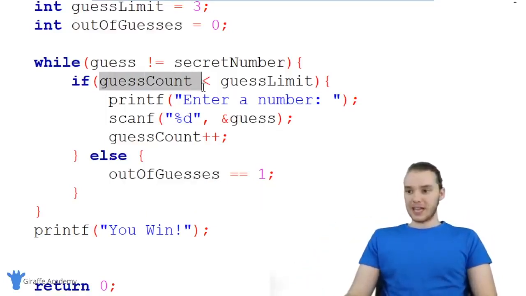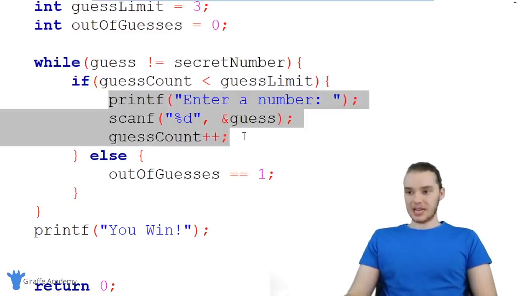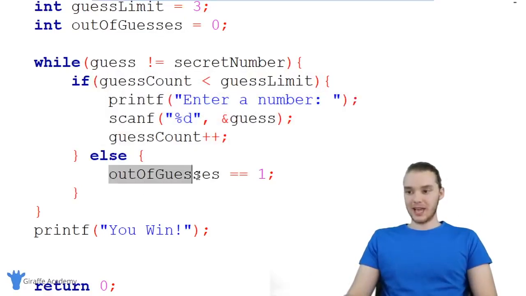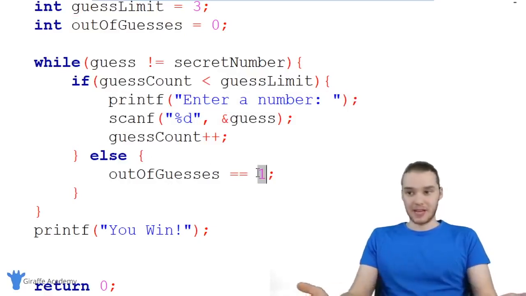So if the guess count's less than the guess limit, they can guess again. Otherwise, we're going to say out of guesses is equal to 1. In other words, we're going to say that they're out of guesses.